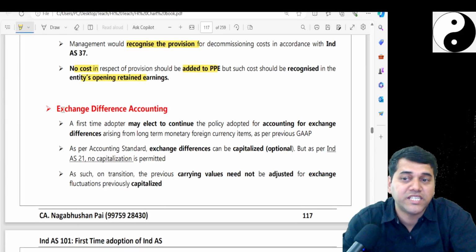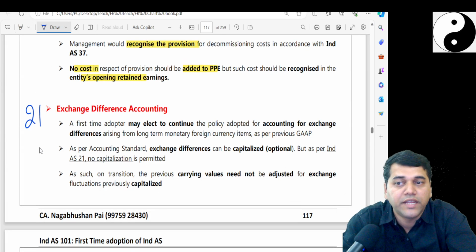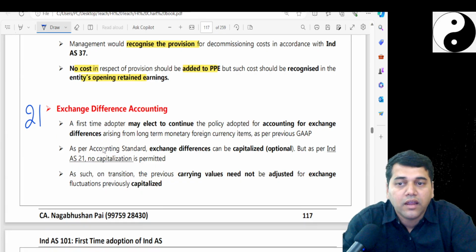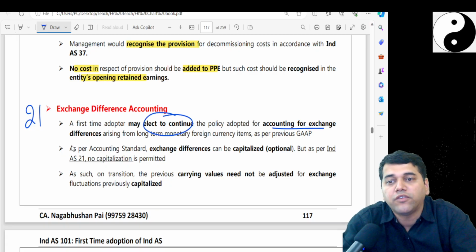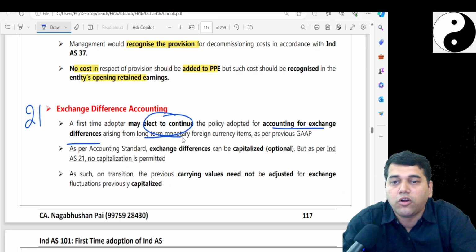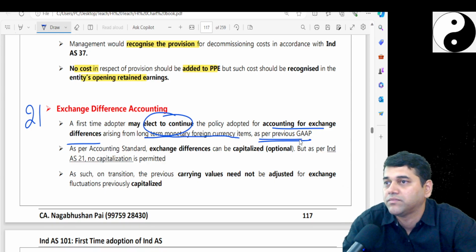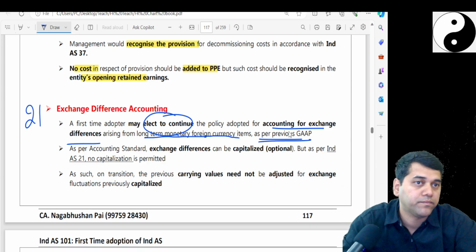Yes, coming to exchange difference, Ind AS 21. The first time adopter may elect to continue accounting for exchange differences from long-term monetary foreign currency items as per previous GAAP. So now what is the catch here? This is what you are going to find.